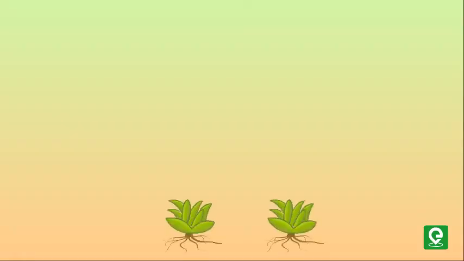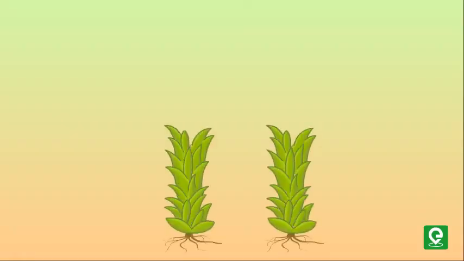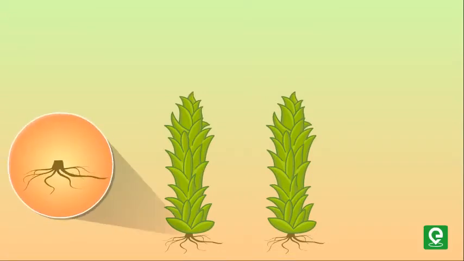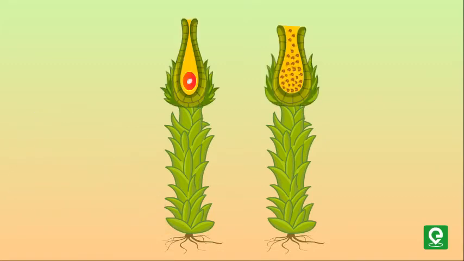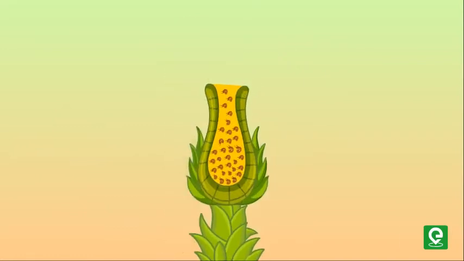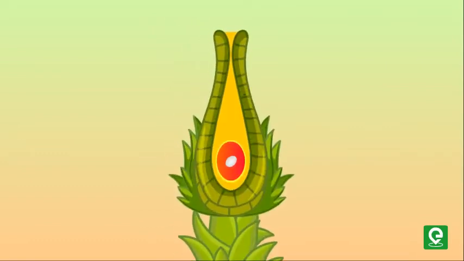They consist of upright, slender axis-bearing spirally arranged leaves. They attach to the soil through multicellular and branched rhizoids. This stage bears the sex organs. The sex organs are multicellular. The male sex organ is called antheridium. They produce biflagellate antherozoids. The female sex organ, called archegonium, is flask-shaped and produces a single egg.